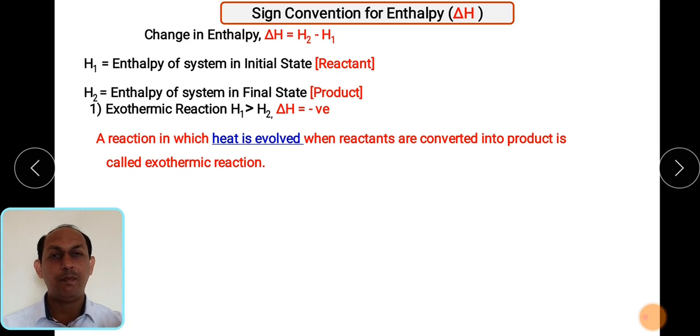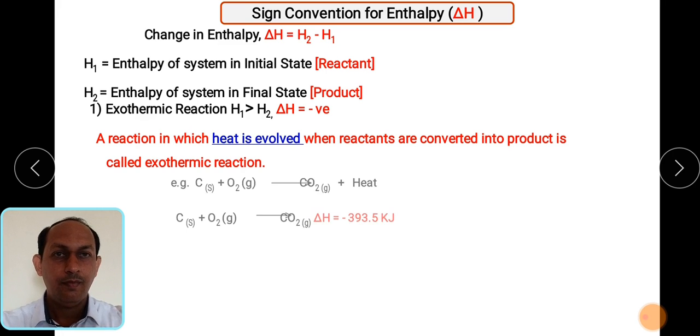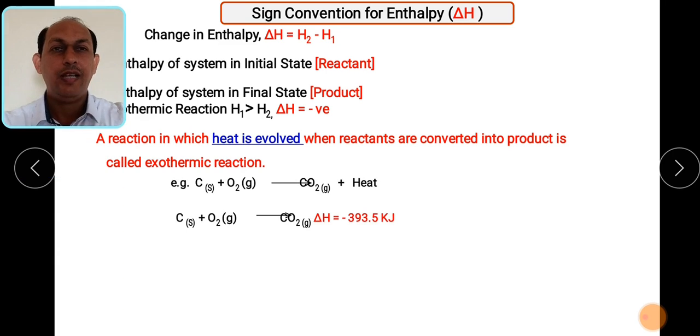Many times हम लोग जब पानी में कुछ डालते हैं तो वहाँ पे क्या होता है? हीट जनरेट होती है और that particular heat is being evolved. शुरुआत को टेम्परेचर ज़्यादा रहता है, फिर बाद में कम हो जाता है. So in that case we can say heat is evolved. Suppose if you take the example, if you mix solid carbon plus oxygen gas, so what is being formed?